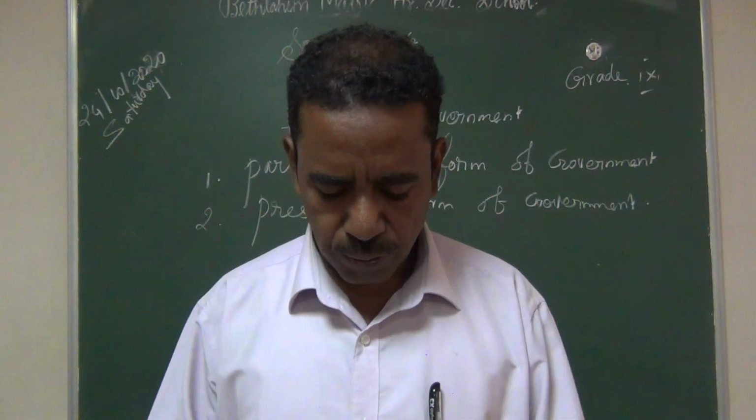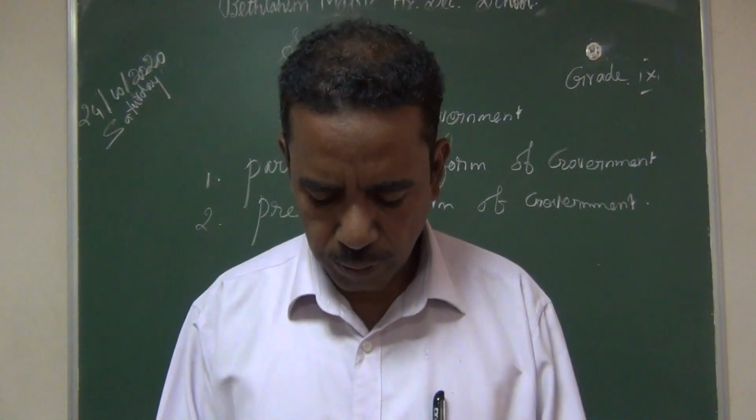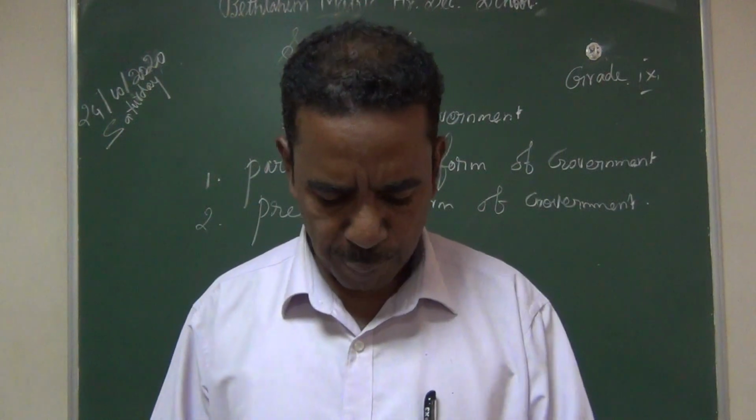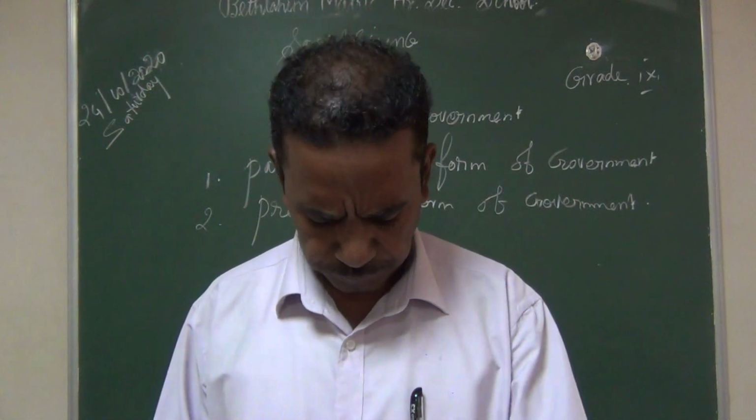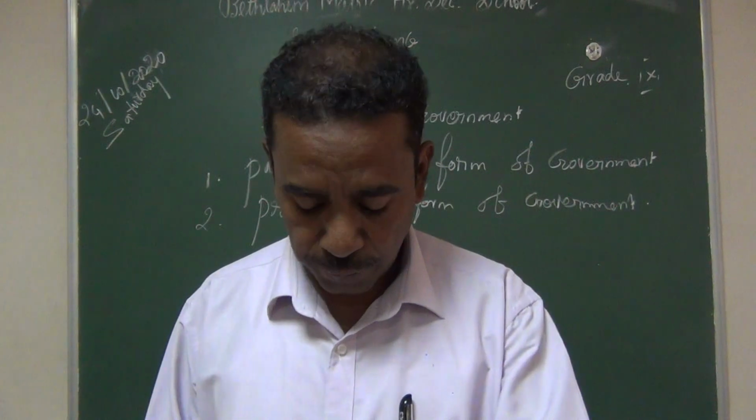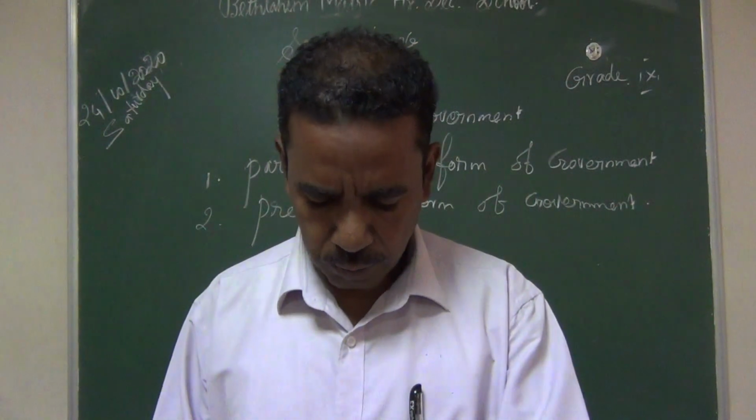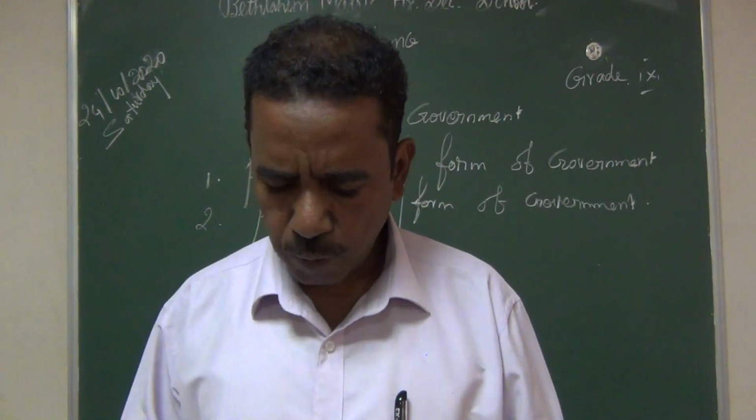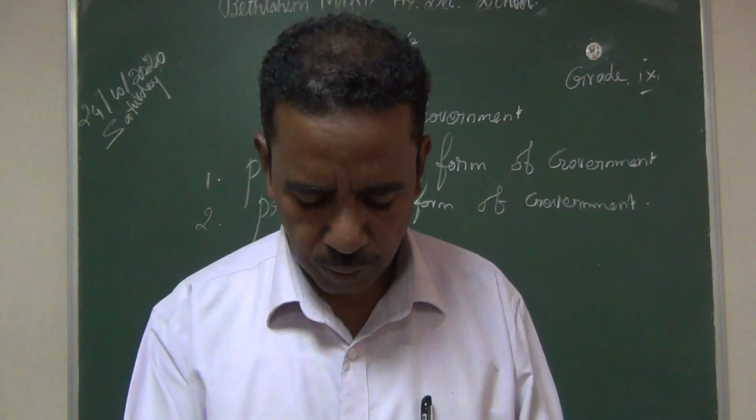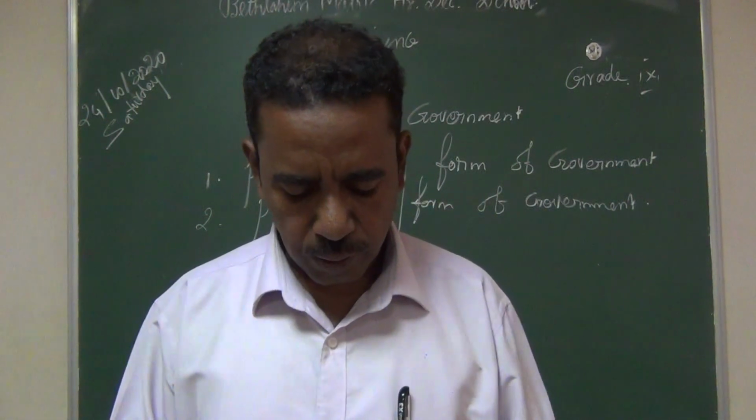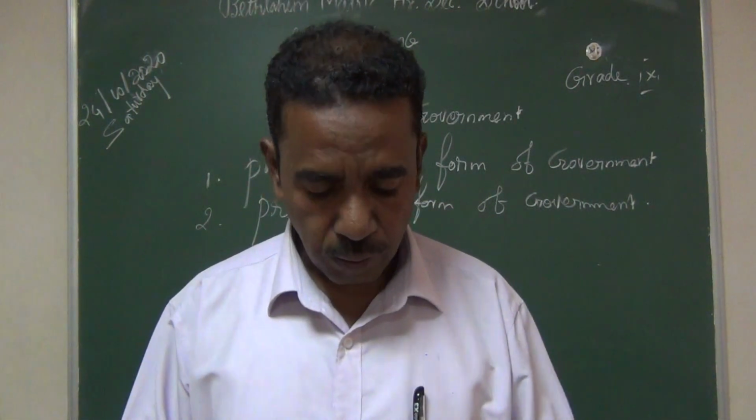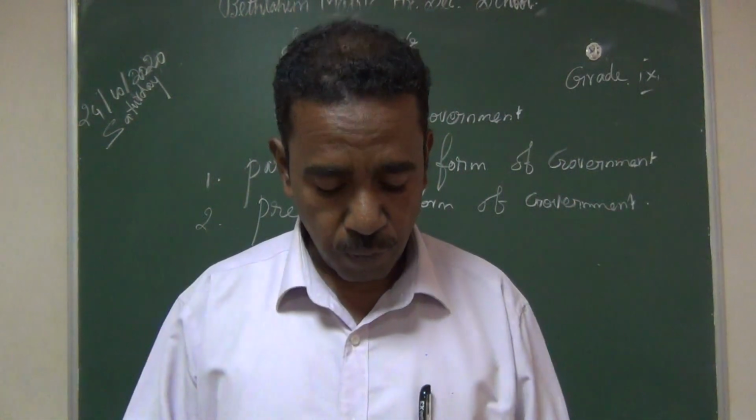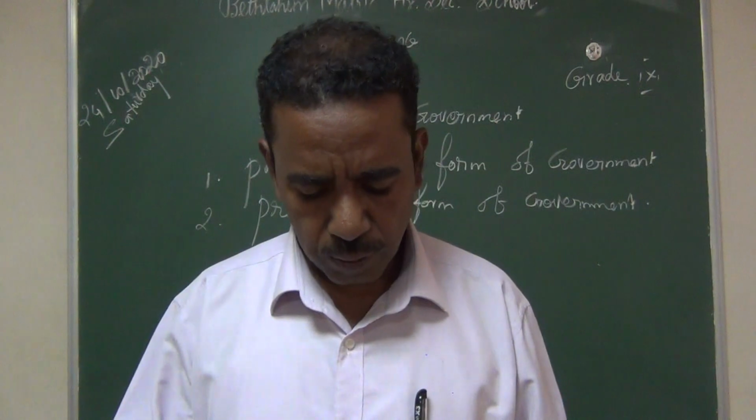Then answer in detail. First one, write about the merits of unitary form of government, page number 266. About six points you have to mark for this. Then the second one we have completed. So totally all the answers from this chapter we have marked.